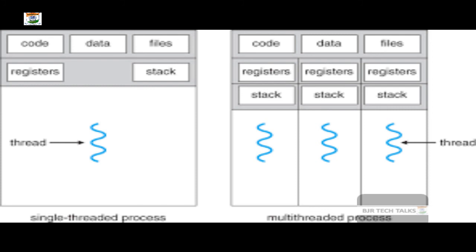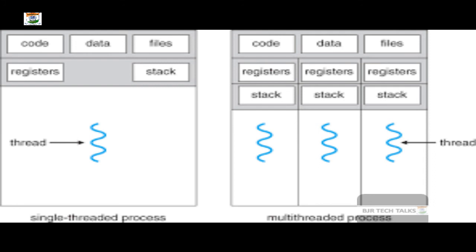Let us try to understand what we mean by a thread. We have understood that a process means a program which is under execution. If the execution is in a single line of control, that means the control does not have any sub controls, rather it has only the single control, then you call it a process, right? If the control has a set of different or diversified sub controls, then you call it a thread.